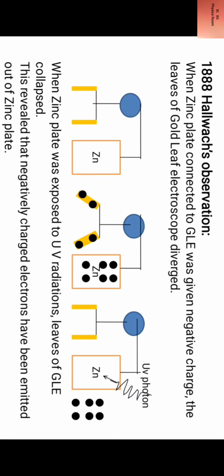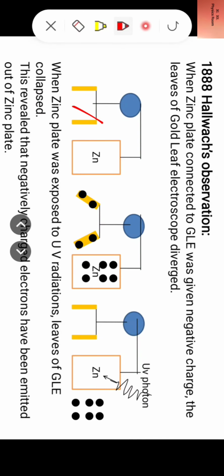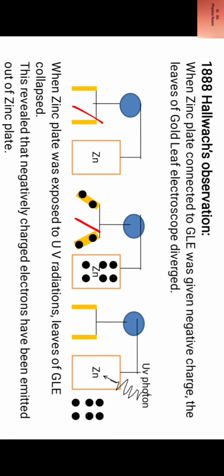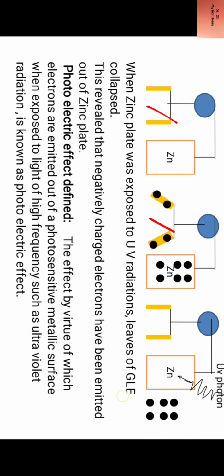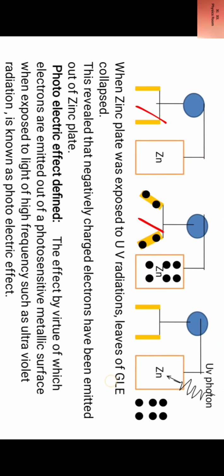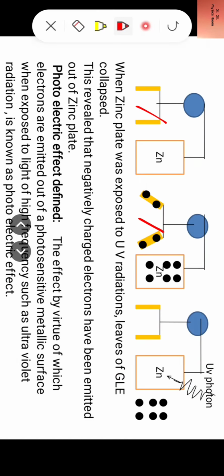Hallwachs made an observation that when a zinc plate connected to GLE, means gold leaf electroscope, was given negative charge, the leaves of gold leaf electroscope diverged. So here undiverged leaves, here diverged leaves when zinc plate is given negative charge. Now when zinc plate was exposed to UV radiations, in the third diagram, zinc plate is exposed to UV radiation. So when zinc plate was exposed to UV radiation, leaves of GLE collapsed.